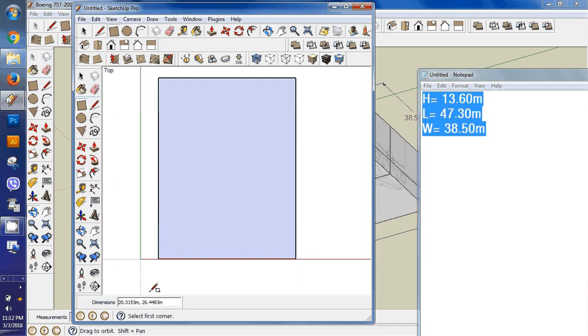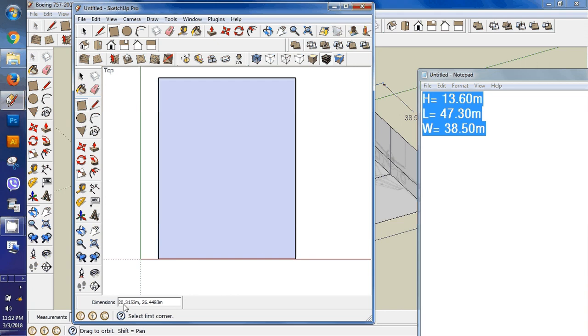You can see here there are some numbers. The number at the front is the width or wingspan, and the number at the last is the length of the rectangle, which will be this 47.30 meter, and the wingspan will be 38.50 meter.